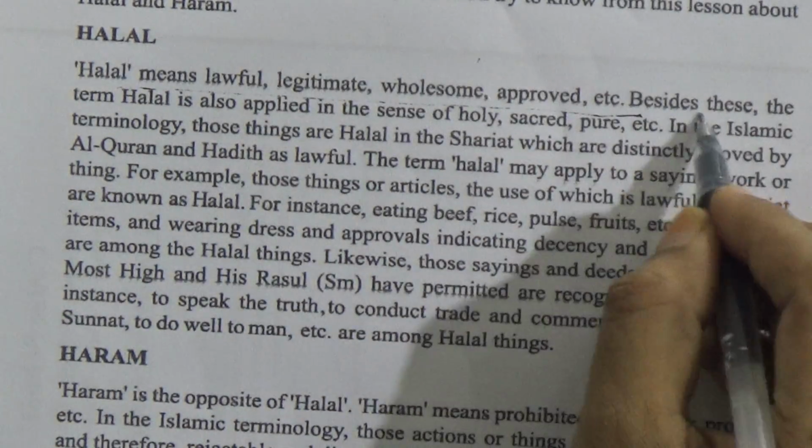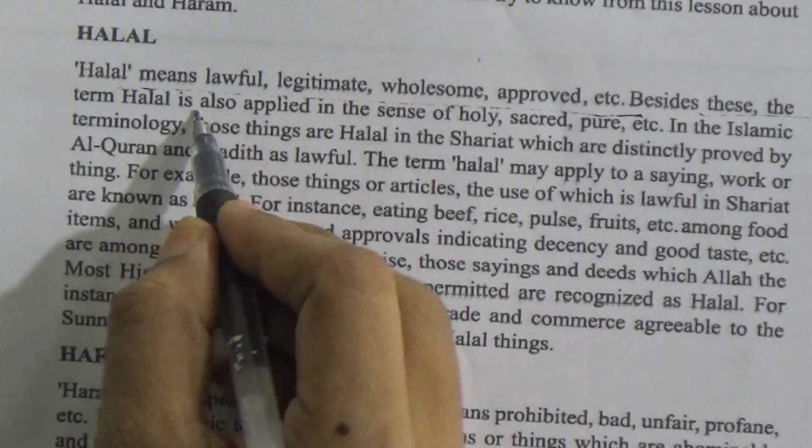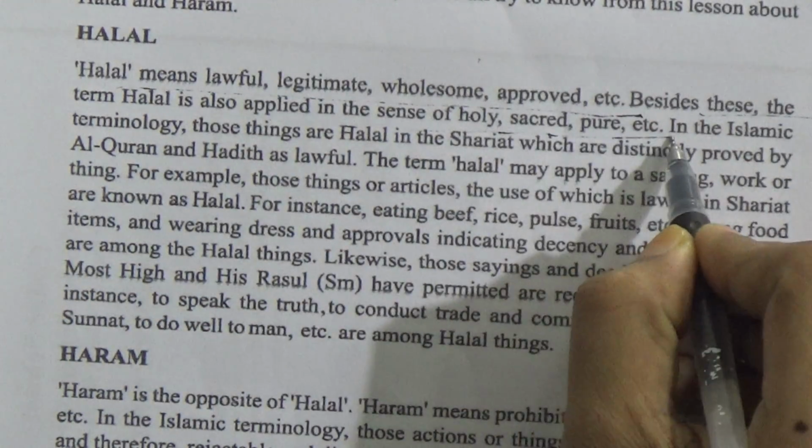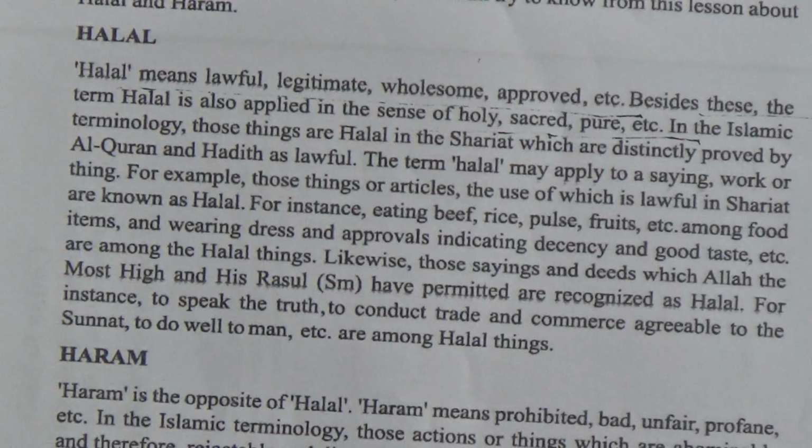Besides this, the term halal is also applied in the sense of holy, sacred, pure, etc. In Islamic terminology, those things are halal in the Sharia which are distinctly proved by Al-Quran and Hadith as lawful. So what is proved by Quran and Hadith is called halal.